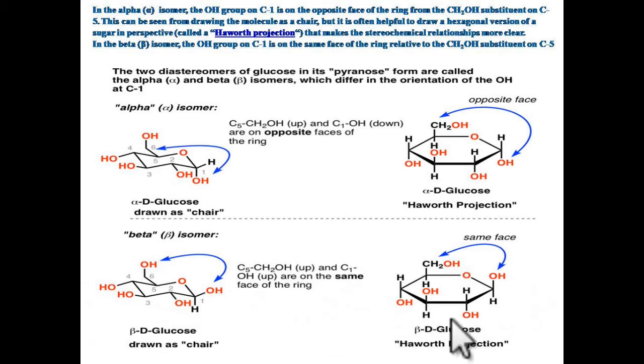And here the hydroxy group on the fifth carbon and the hydroxy group on the first carbon are both on the same face, so it is called beta D glucose. The two stereoisomers of glucose in its pyranose form are called the alpha and beta isomer, which differ in their orientation.